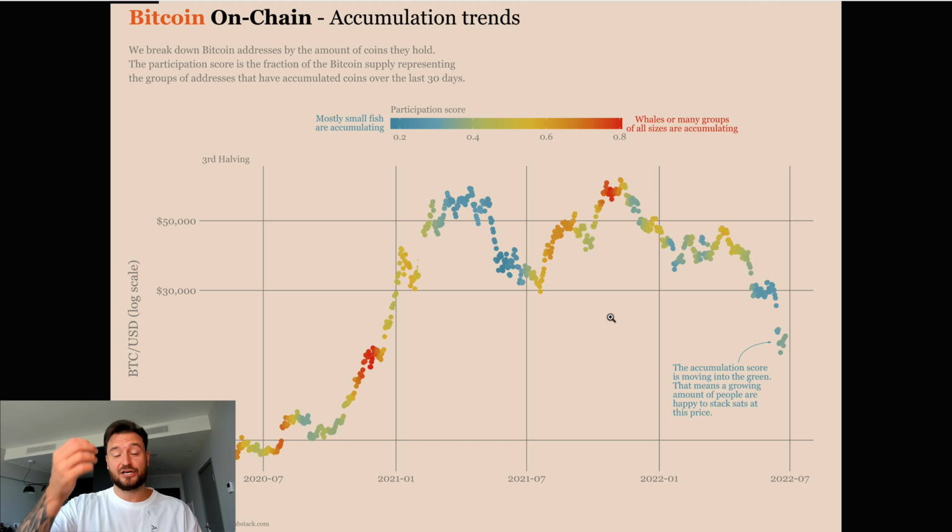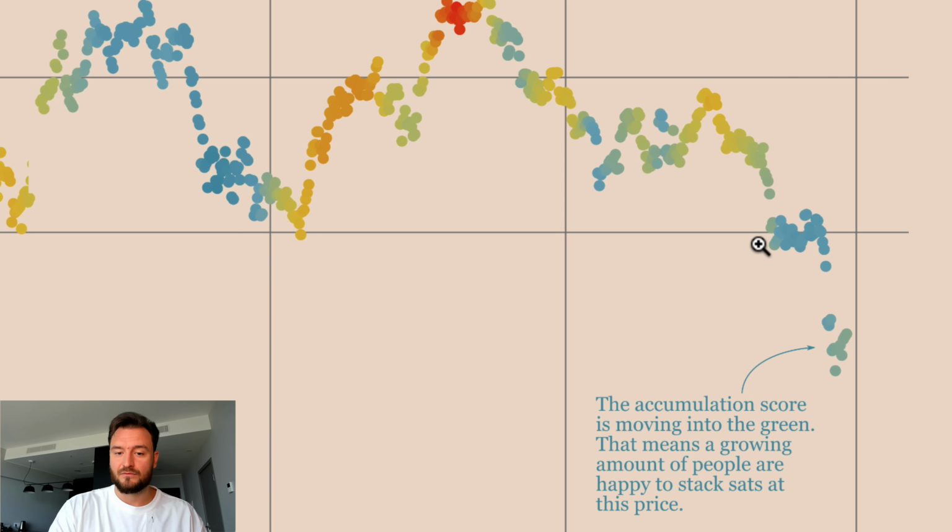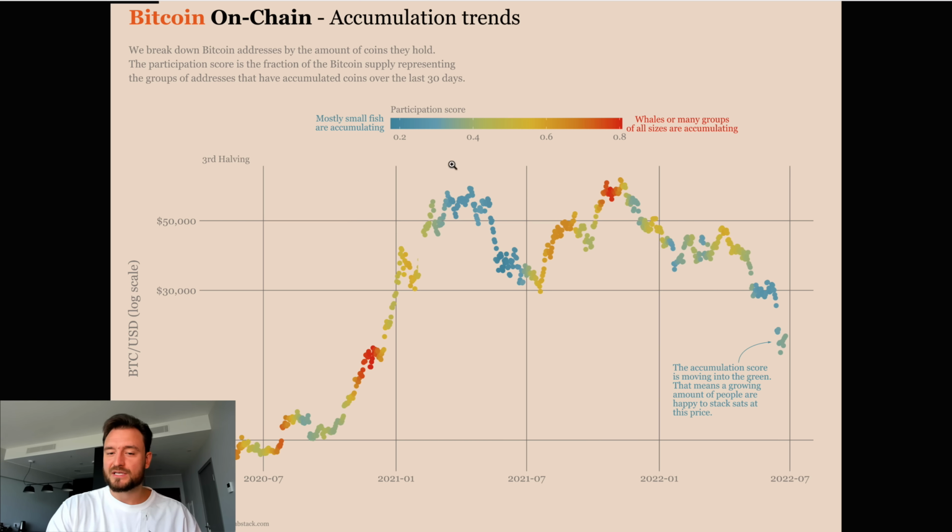And then lastly, which is actually the biggest piece of hopium right here, which is Bitcoin on-chain accumulation trends. And we've seen a cool down and accumulation trend right here, obviously in this region, the previous all-time high right here. So, well, not previous, but the one that was $64,000, then we had the 69 one. And here we saw a big cool down in accumulation trends, but right now the colors are starting to change a little bit, and there is more and more accumulation the lower we go. So this is definitely a sign that Bitcoin is not dead. It's just playing around a little bit with all the terrible macroeconomic situation that we're seeing in the world right now.